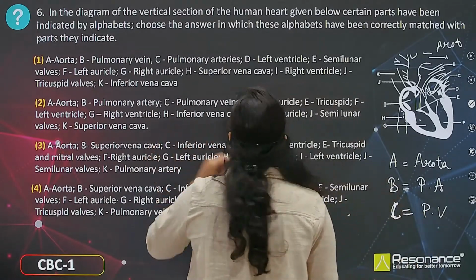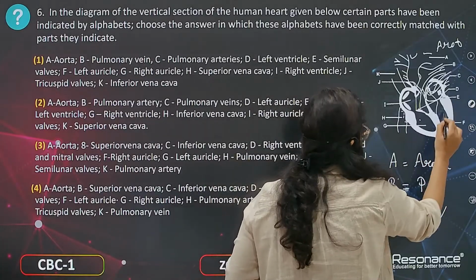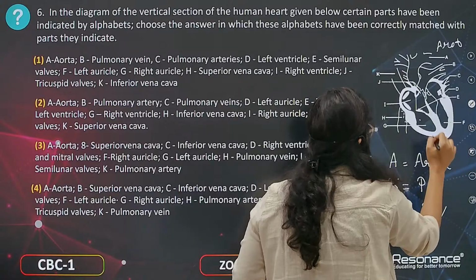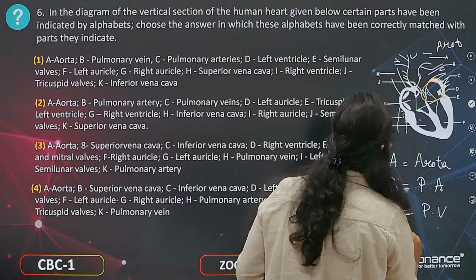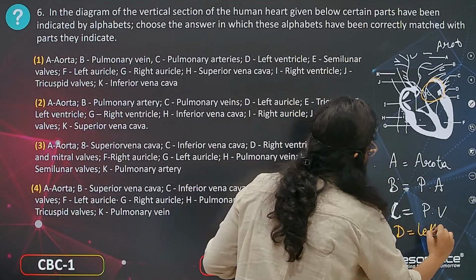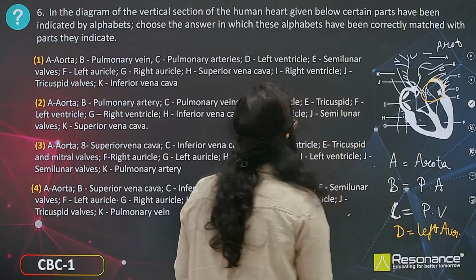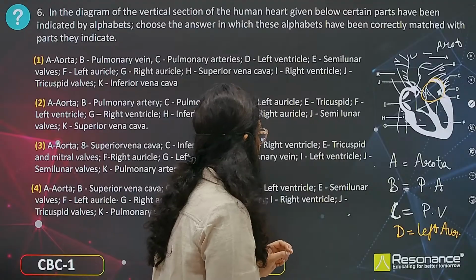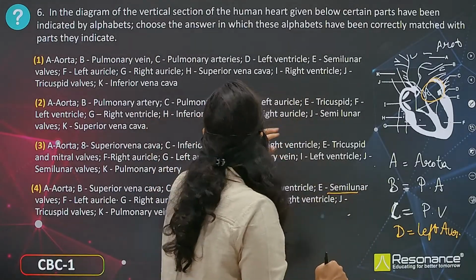Now D, they are asking about the chamber. This chamber is D, which is the left auricle. Now coming to E, which you can take from the options over here.